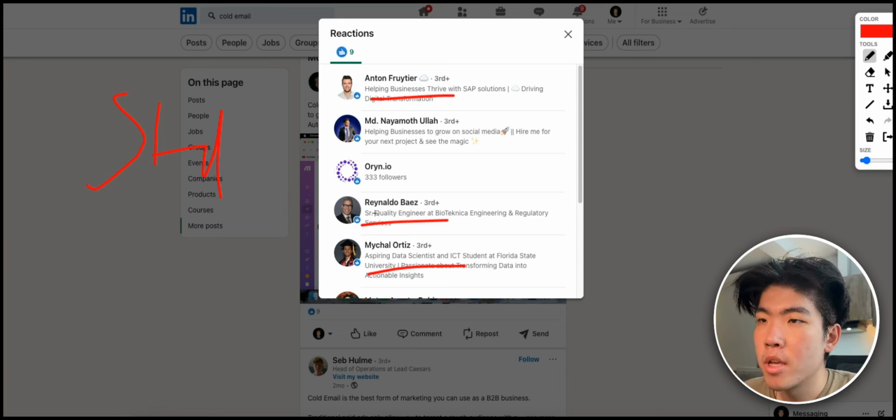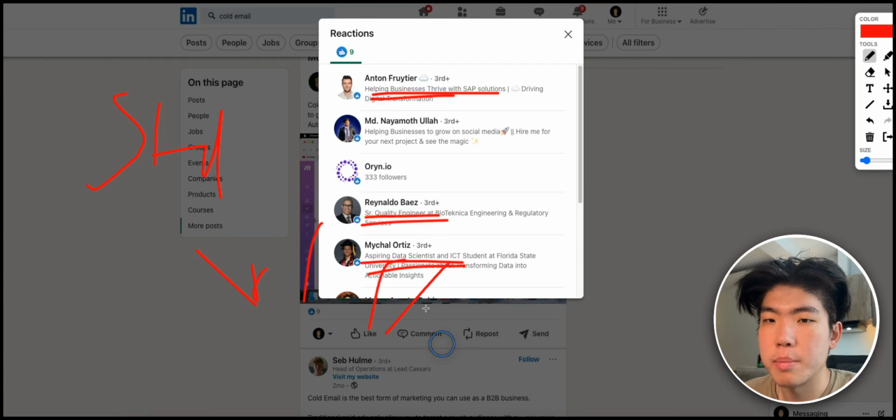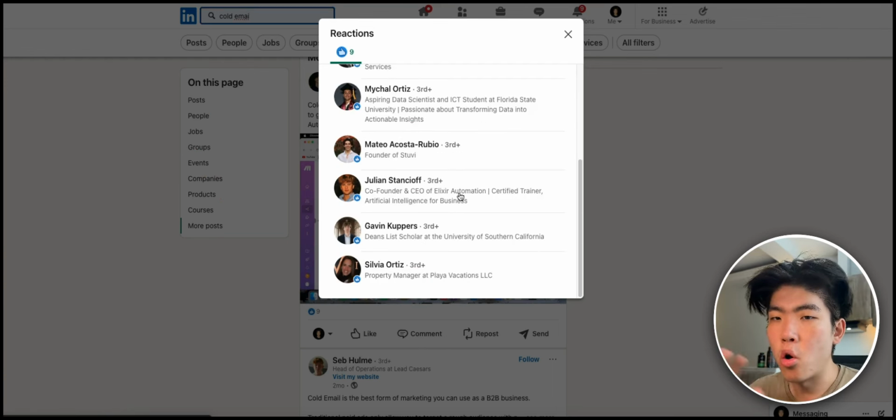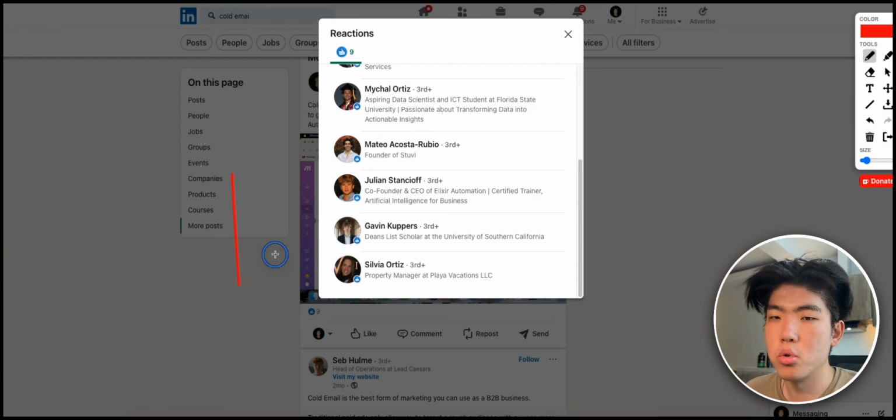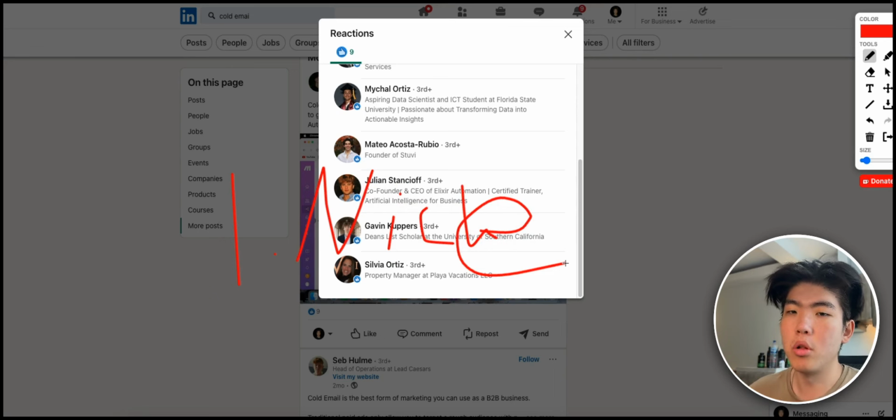You can see how you can find so many sub niches by just looking through different posts. This one is senior quality engineer or aspiring data scientist, helping businesses thrive with SAP solutions. So maybe cold emailing just for SAP specialists. The idea is you're trying to find all the niches that are possible. And then once you find all the niches, you want to test those niches either through ads, through content, through cold email, and test which one is the most profitable, plus the one that is more likely to buy your product and to actually get value from your product.